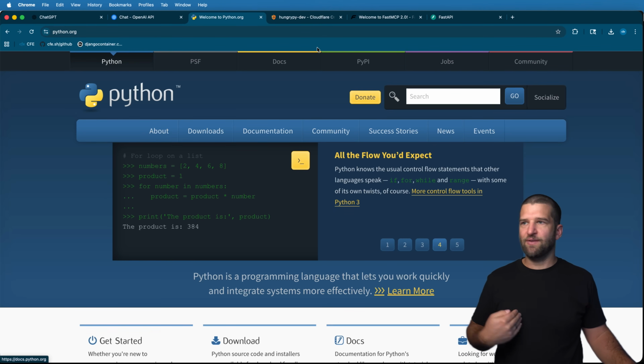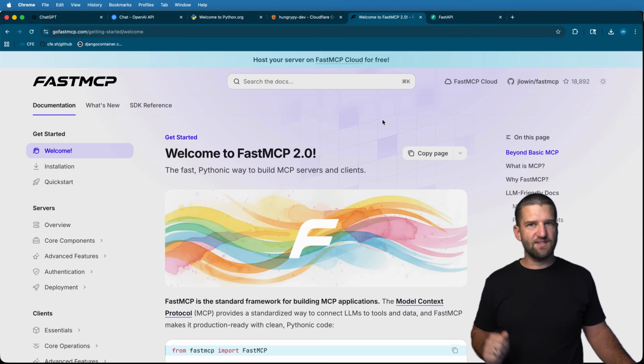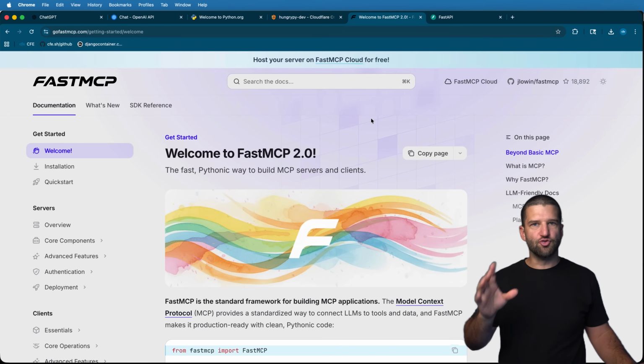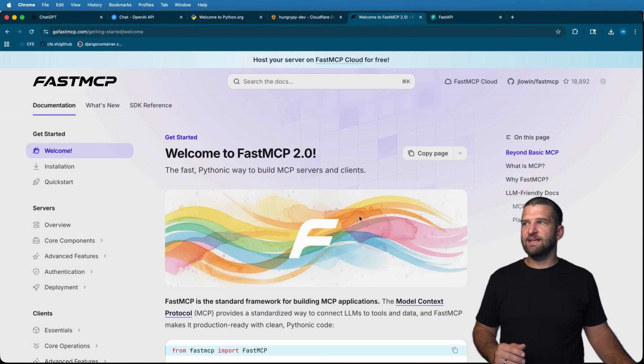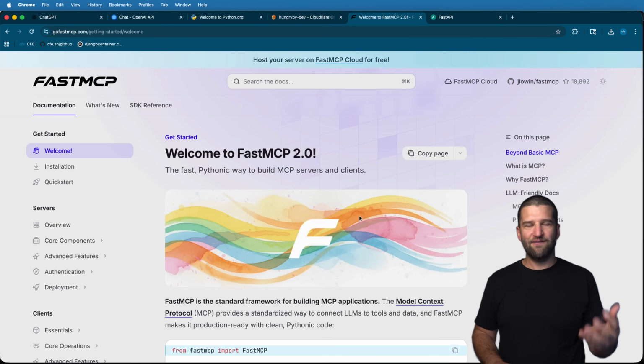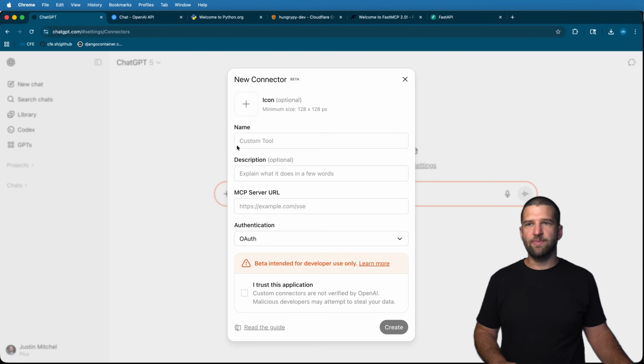Python will help us build out the actual MCP server itself with a tool called FastMCP. FastMCP is great. It is different than another tool called FastAPI. We'll get into that later. We'll actually combine them later as well, but the idea is we want to do this hello world of FastMCP inside of our project here so that ChatGPT can talk to it.